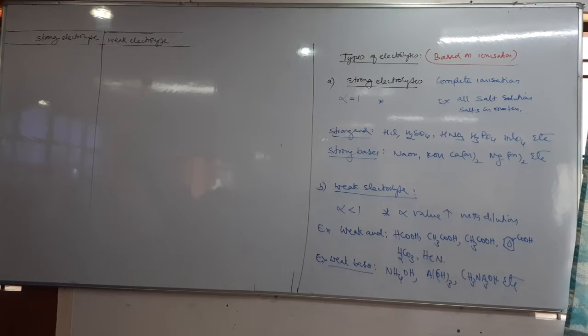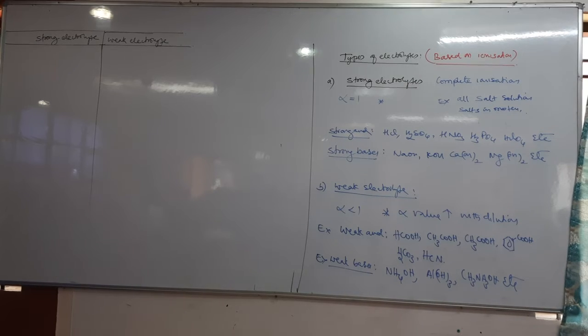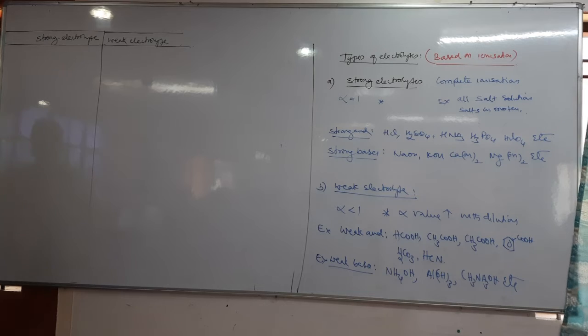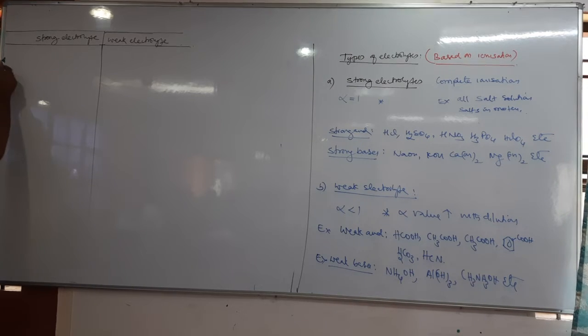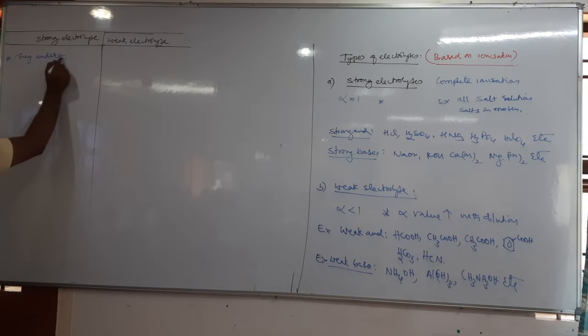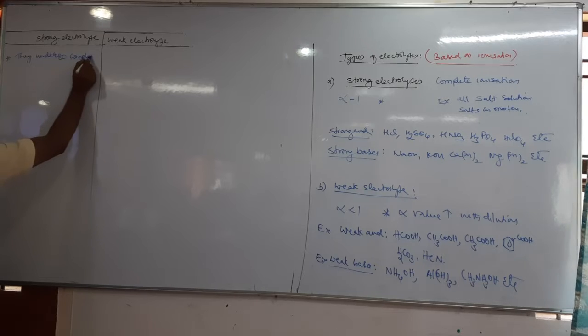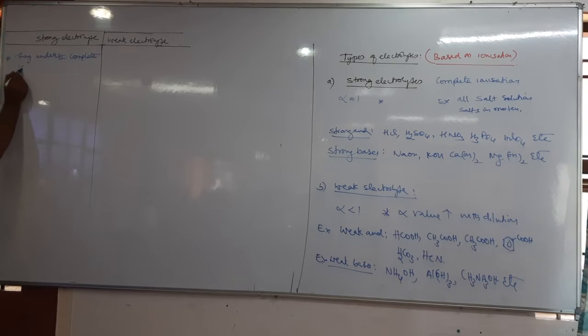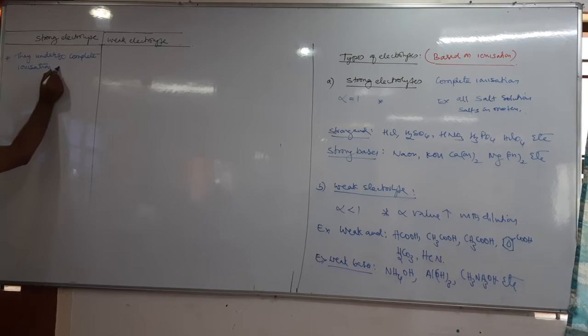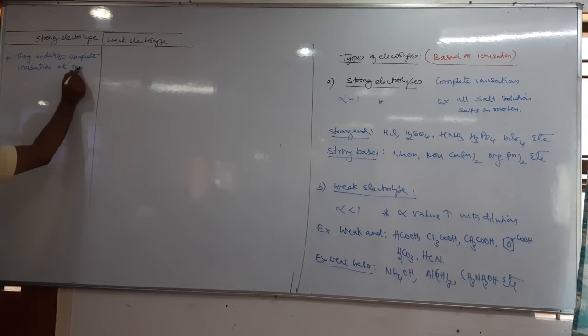The differences between strong and weak electrolytes. Tell me, what are the differences? One, strong electrolytes undergo complete ionization at moderate concentration.